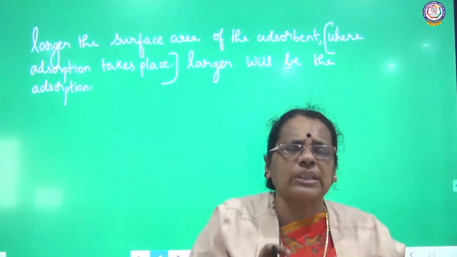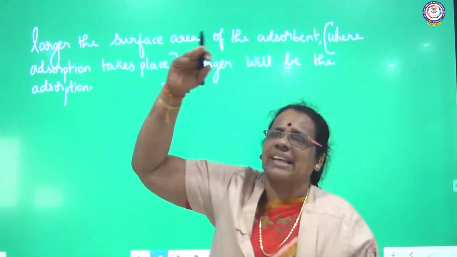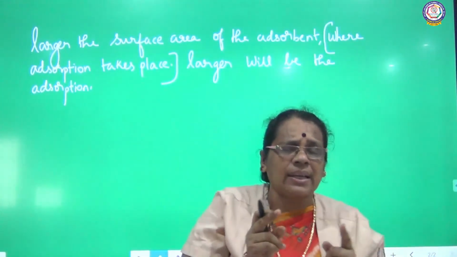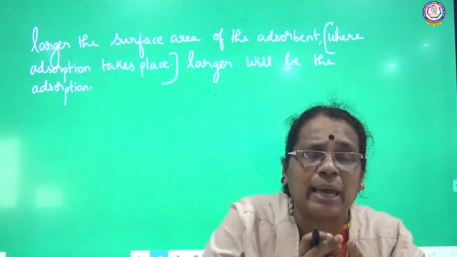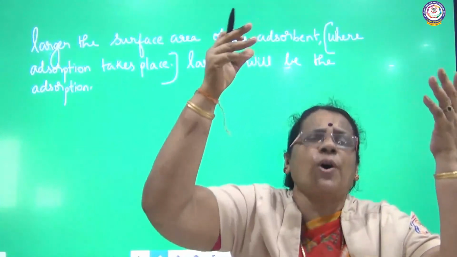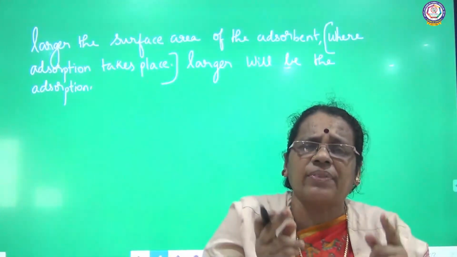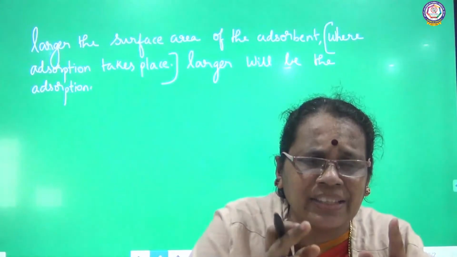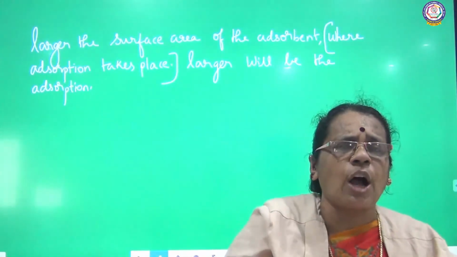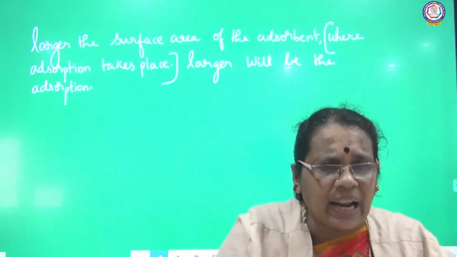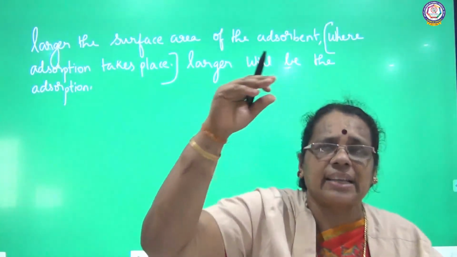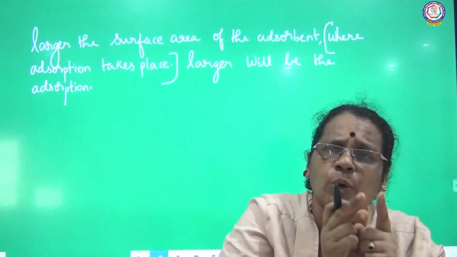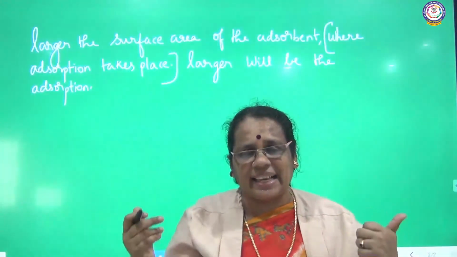So in the bulk the force of attraction is greater, whereas at the surface the force of attraction is unbalanced, because we cannot expect atoms of the same kind at the surface as it is exposed. So at the surface there will be an unbalanced force of attraction.